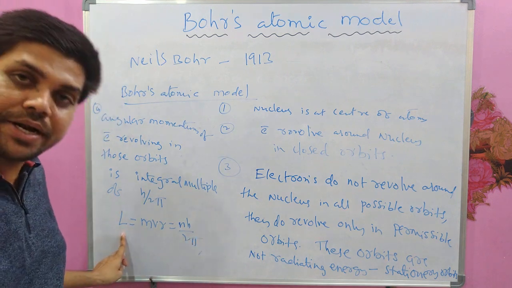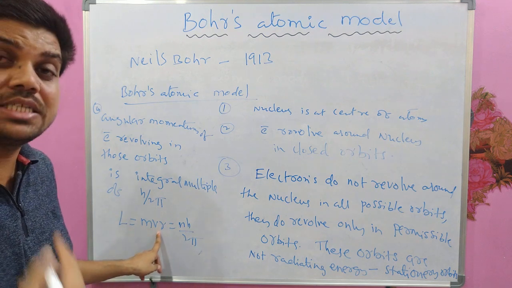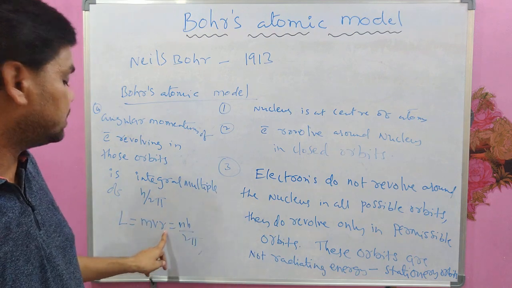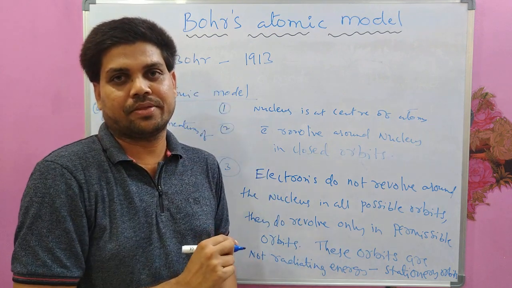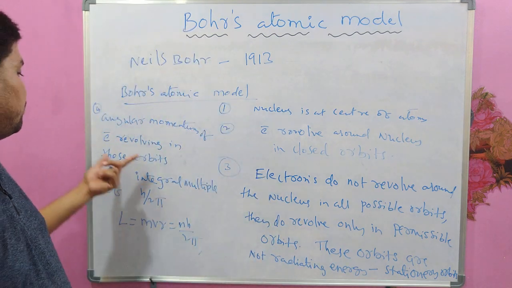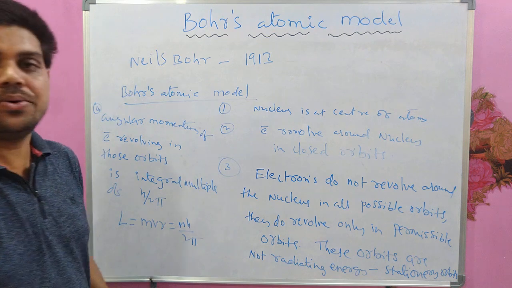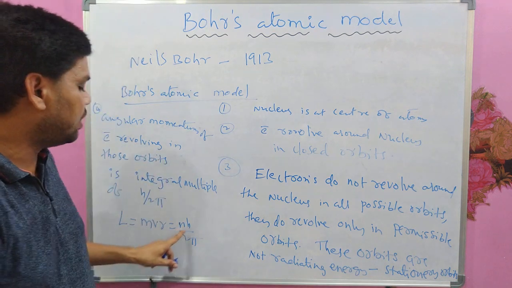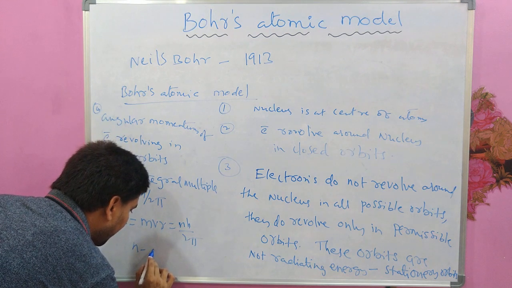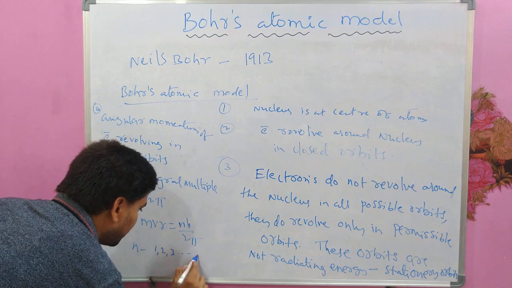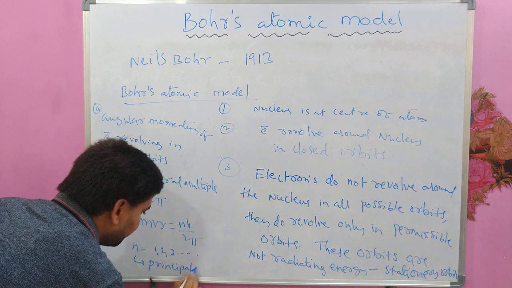where L is the angular momentum of the electron, which is mvr, m is the mass of the electron, v is the velocity of the electron moving in orbits, and r is the radius of that orbit, the distance of the orbit from the nucleus. mvr is the angular momentum of the revolving electron, and it should be equal to nh by 2 pi, an integral multiple of h by 2 pi, where n is a positive integer excluding 0: 1, 2, 3, and so on, and this is the principal quantum number, very important.